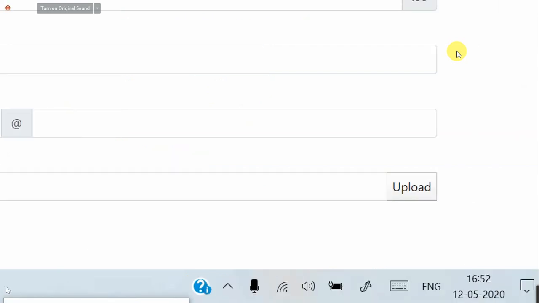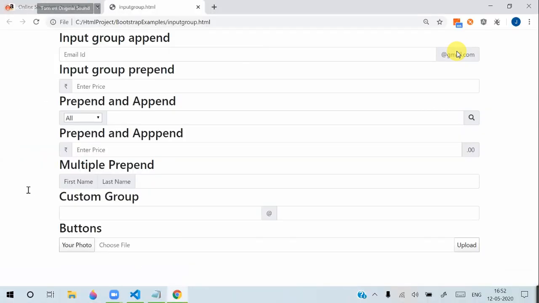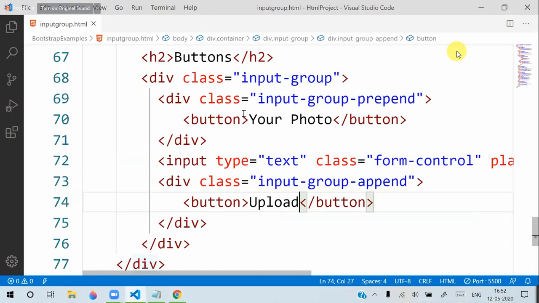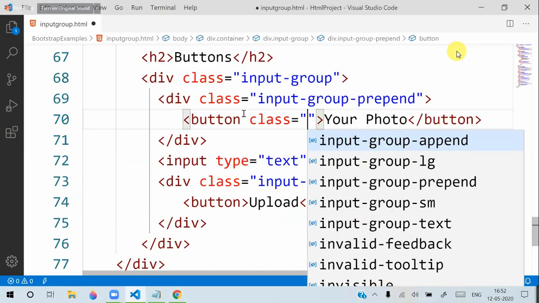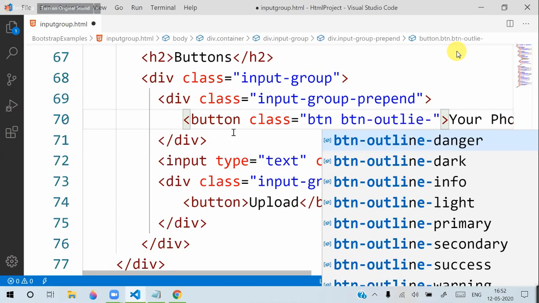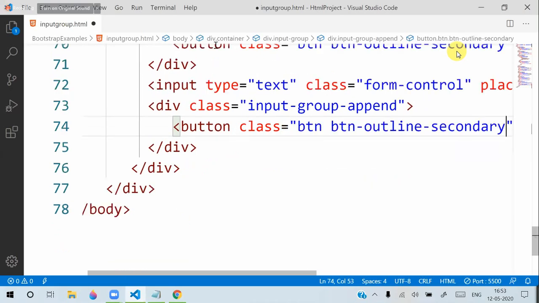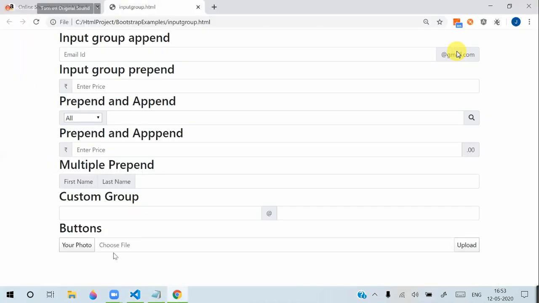For the buttons we can give the class btn and btn outline secondary, and here also we give class btn and btn outline secondary. You can see the buttons' appearance will be like this.